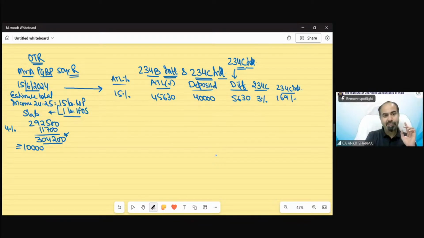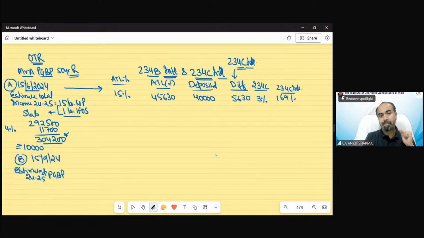Now the second date would be, suppose, 15 September 2024. Now your estimated income for 24-25 on this date: the PGBP income, due to some cancellation of order between June and September, suppose the net profit now we think is not going to be 15 lakh.